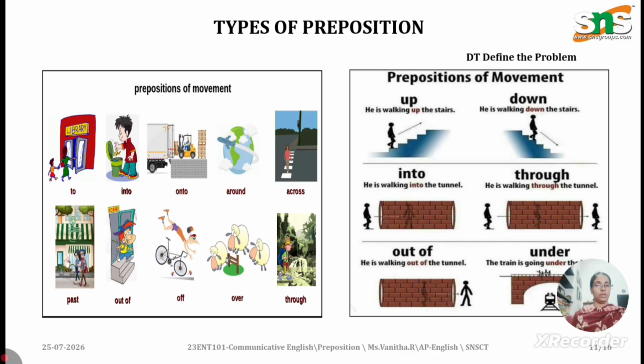And across, a good example is the zebra crossing that we have on the road. Across, we are supposed to cross from this side to that side, from one side to another side. Out of, like when you're inside the four walls and you go out of it, it's out of. Again it is a preposition. Through, you're going through, you have an entrance and exit. Through, over, again. So these are movements.